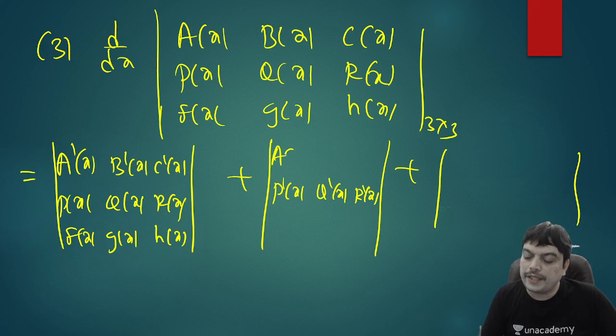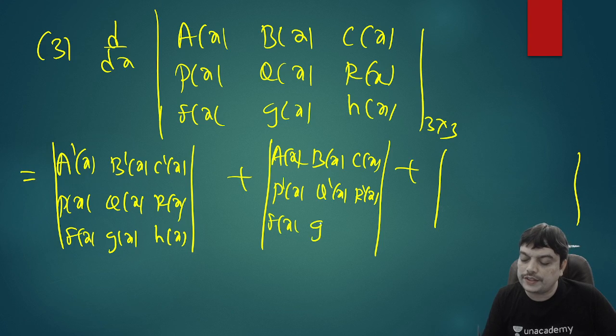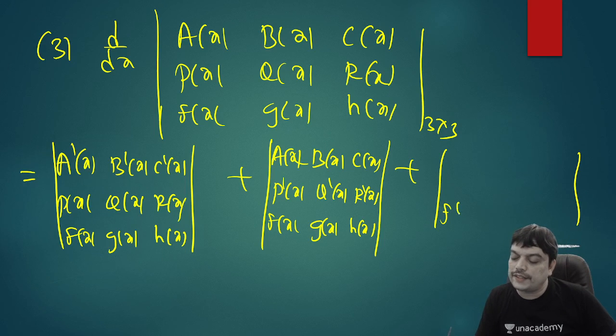And the first row will be the same: a of x, b of x, c of x will be the same. The third row is also the same, that is f of x, g of x, h of x is also the same. And in this, differentiate the last row, that is f dash x, g dash x, h dash x, and write the remaining rows the same.